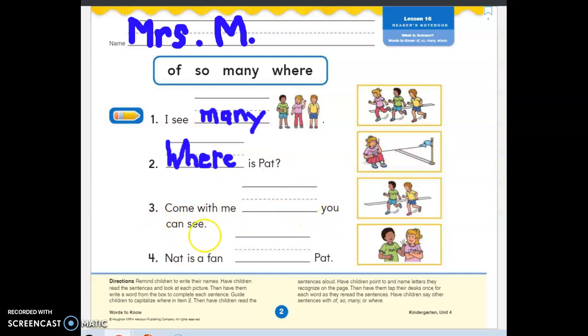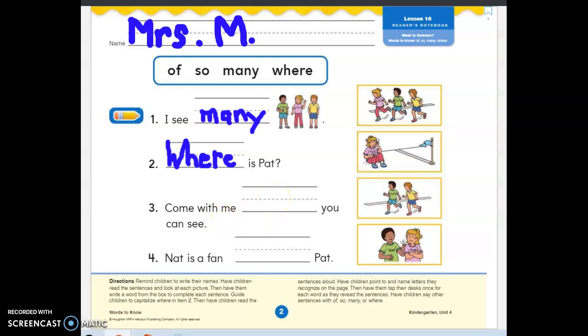Alright, come with me, blank, you can see. Oh, that kind of rhymes, right? See and me. I hear rhyme. Come with me, blank, you can see. Come with me of, you can see. Come with me, so you can see. Come with me, many you can see. Come with me, where you can see. Oh, well, what do they want us to put here? Come with me, so you can see.